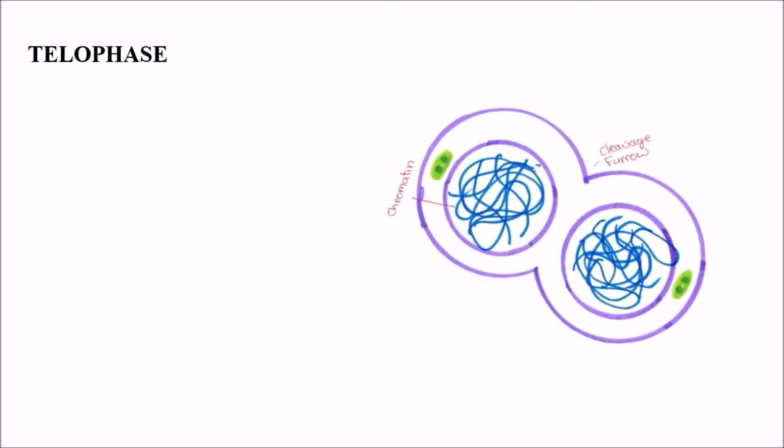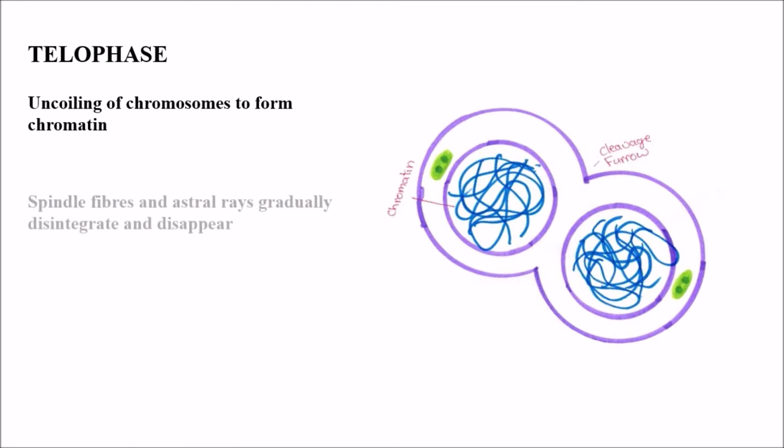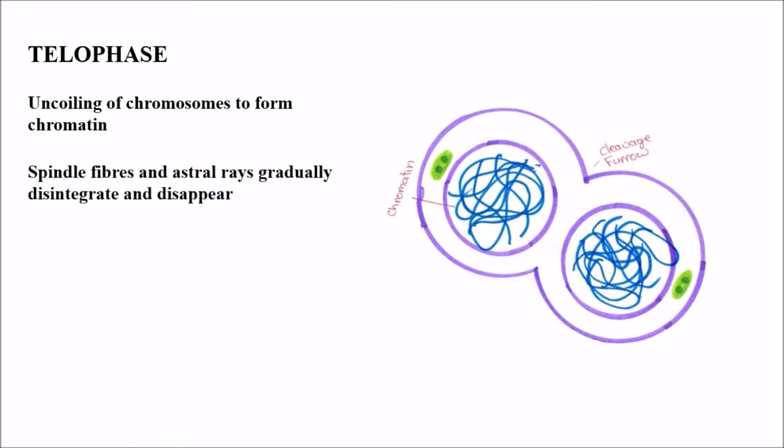Coming to telophase. Uncoiling of chromosomes to form chromatin occurs in this stage, and spindle fibers and astral rays gradually disintegrate and disappear. Reappearance of nucleolus and nuclear membrane occurs.